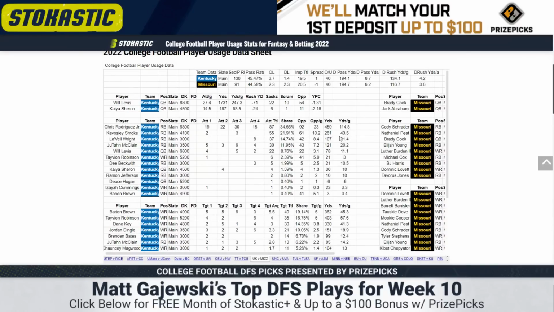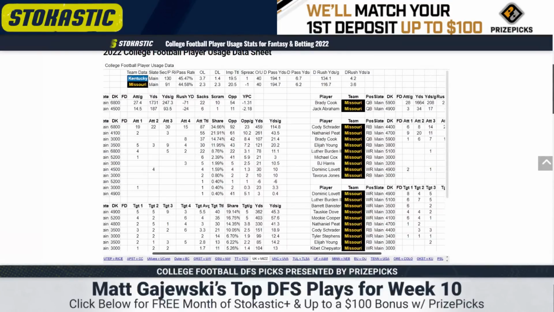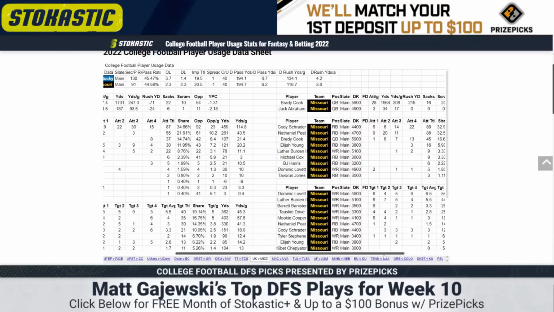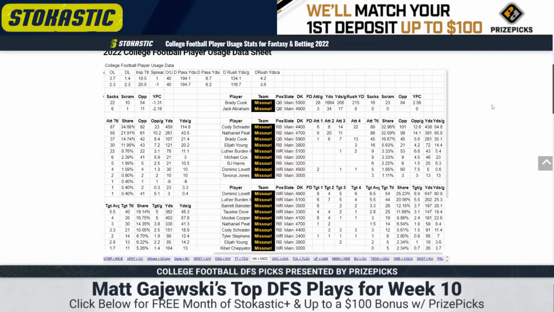Missouri, 20.5 implied team total. This is also not very good. Brady Cook, he's mobile, and he takes advantage of Kentucky's 44.6% pass rate. So, 215 rush yards for Cook is solid, but he's purely a game manager. He averages 208 passing yards per game. There's just better options here. The ceiling is limited. He'd probably have to punch in one or two on the ground to get you a tournament-winning ceiling. He's your high floor, low ceiling type option.